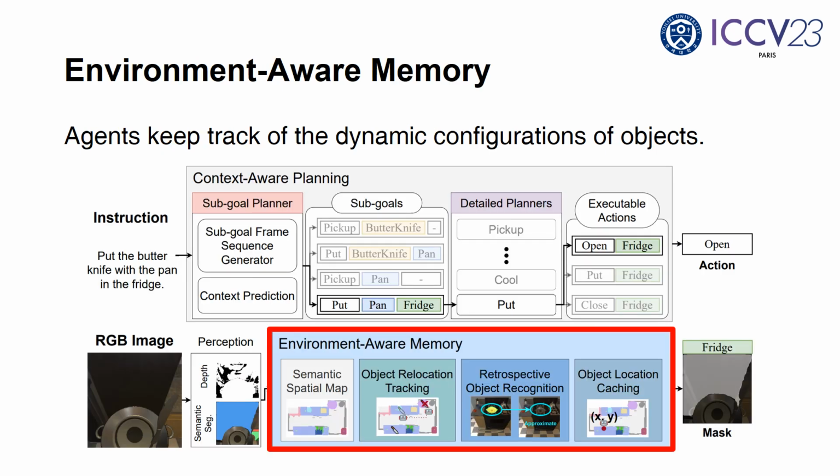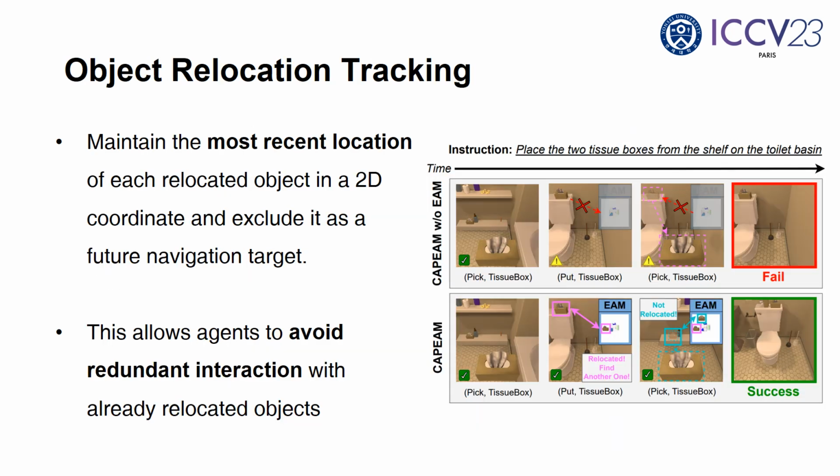In addition to context-aware planning, we propose an environment-aware memory to keep track of dynamic object configuration. Specifically, we propose three types of memories: object relocation tracking, retrospective object recognition, and object location caching. When completing a task, the agent often faces some scenarios where the agent needs to relocate multiple objects of the same class to the same location, such as move 2 tissue boxes on the toilet. To avoid redundant interaction, we propose to maintain information about the most recent location of each relocated object in a 2D coordinate and exclude it as a future navigation target.